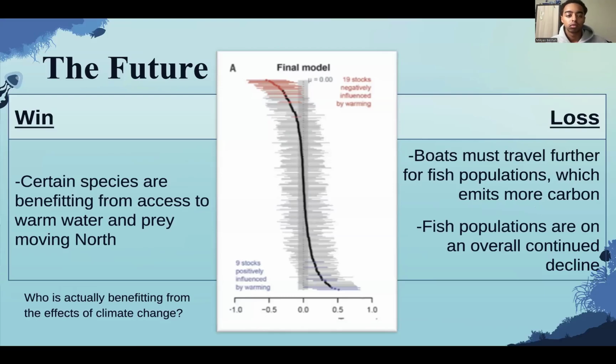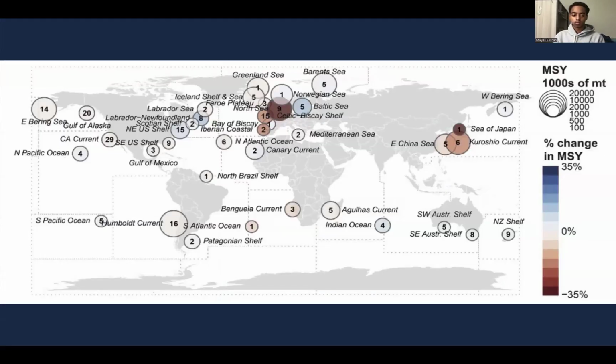Well, first, the future. It's a win for some specific species that do benefit from traveling north away from predators into colder areas up further north. And then it's mostly a loss because boats have to travel a lot further to reach fish populations, which is increasing carbon emissions. And fish populations are still on an overall continued decline due to rising sea temperatures. Now, here we can see that most of these effects are in the northern hemisphere, especially in the North Atlantic, close to Europe. There's also quite a bit of disturbance near Japan and up in Alaska.